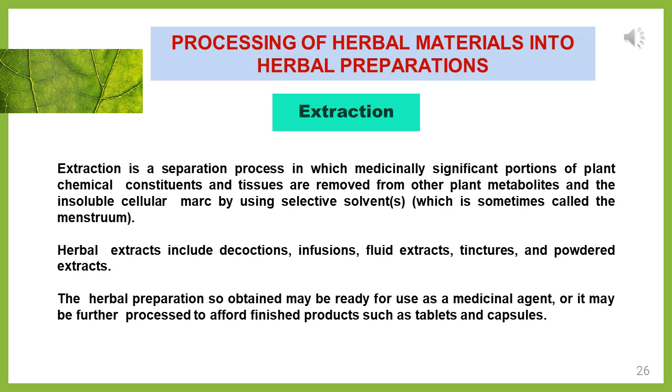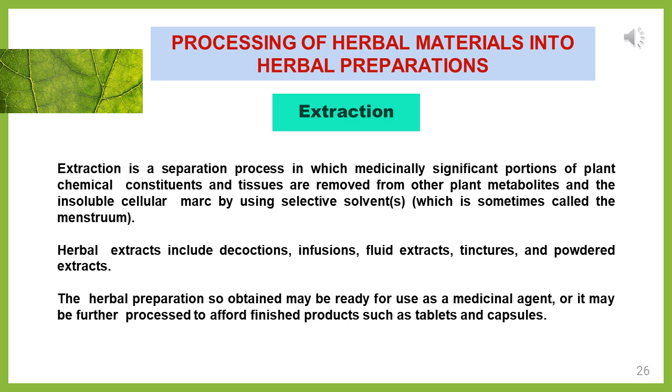Next is processing of this primary and secondary processed herbal material into a herbal preparation. For this, the extraction method will be followed. Extraction is a separation process in which the medicinally significant portion of the plant constituents and tissues is removed from other plant metabolites and the insoluble cellular marc by using a selective solvent, which is sometimes called a menstruum.